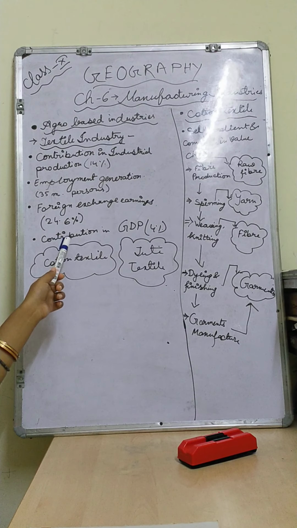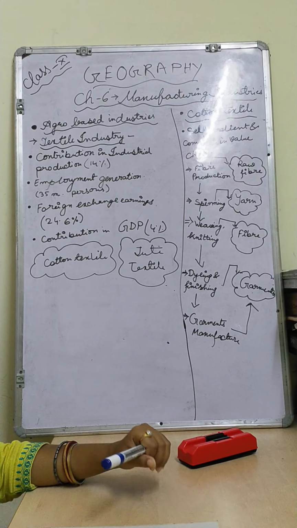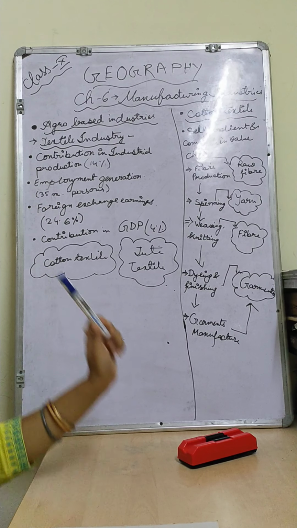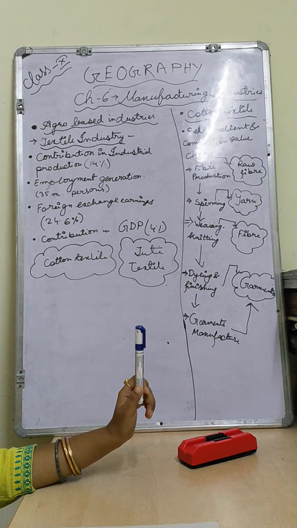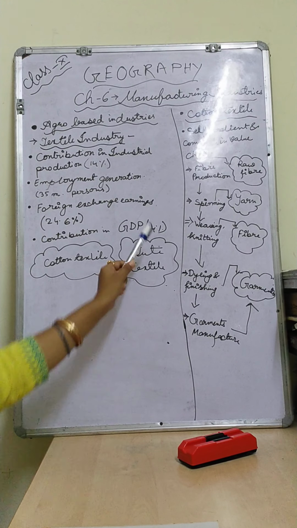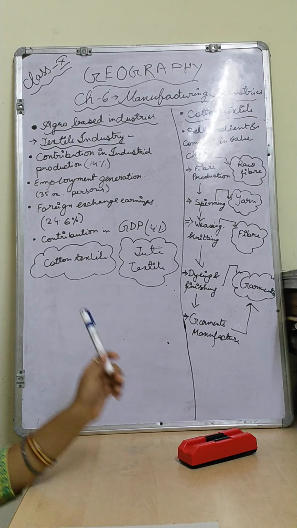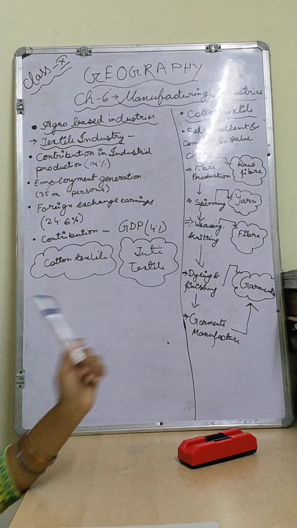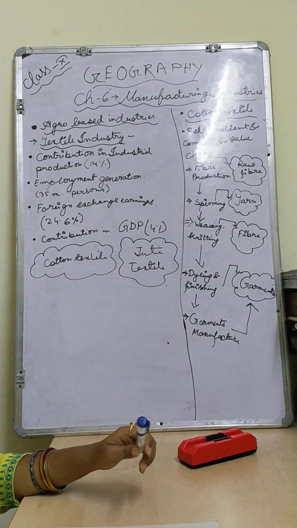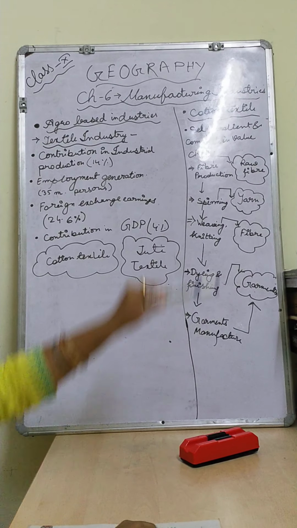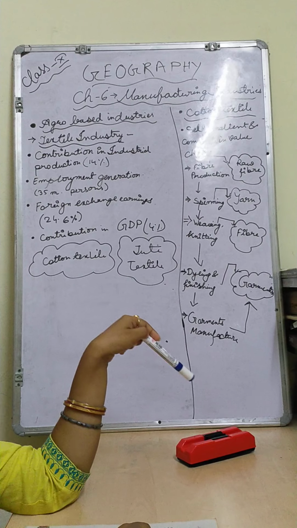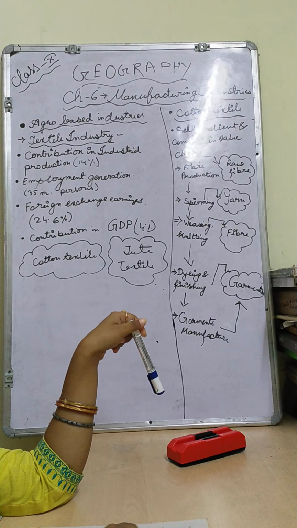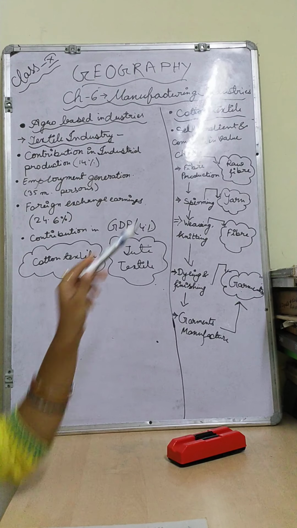Another point will be the contribution to the GDP. In our national economy, the total contribution of the textile industry will be 4%, right children? Now I will tell you there are two divisions of the textile industry. One will be cotton textile, another will be jute textile. So first of all we will learn about the cotton textile industry, children. Here you can also see I have drawn some chain-wise system, some flowchart type of system, right children? There also you can find it.